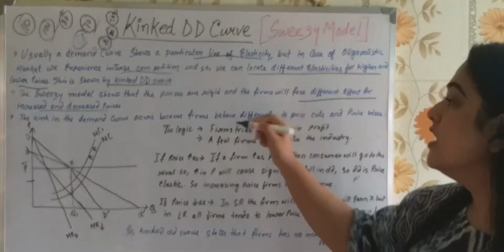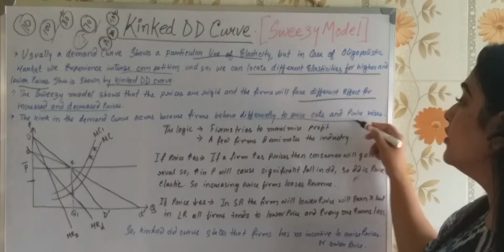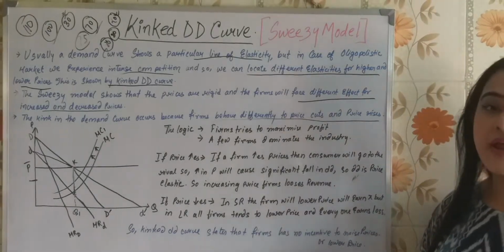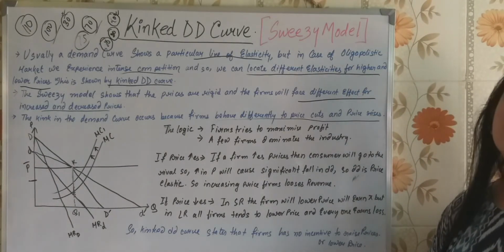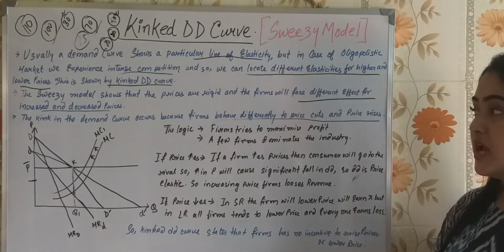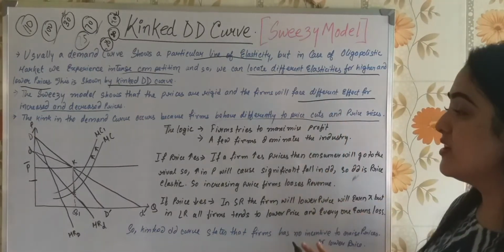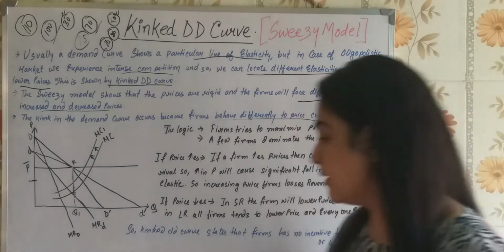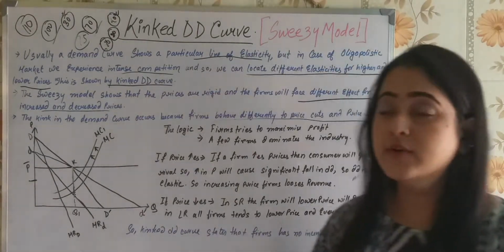So next, the third point: the kink in the demand curve occurs. Why? Because firms behave differently to price cuts and price rises. Here I have explained the same thing that I explained to you now, as for the firms.